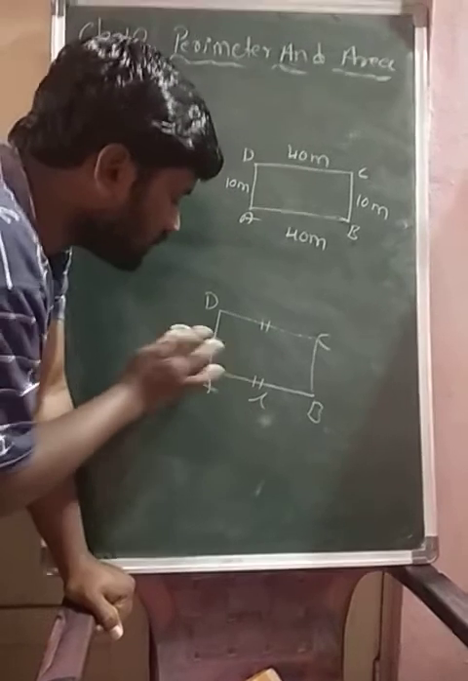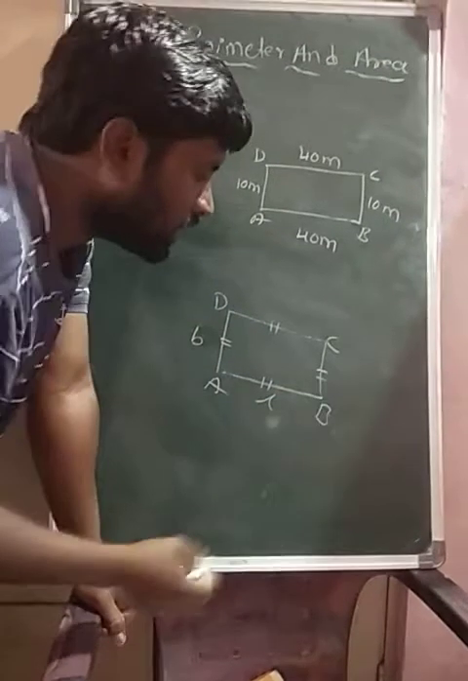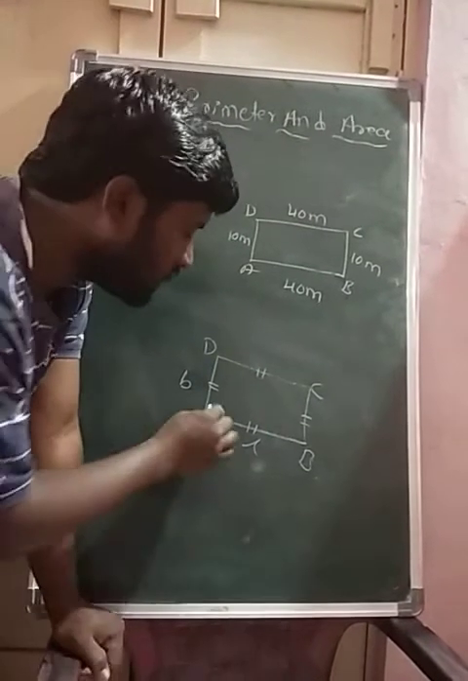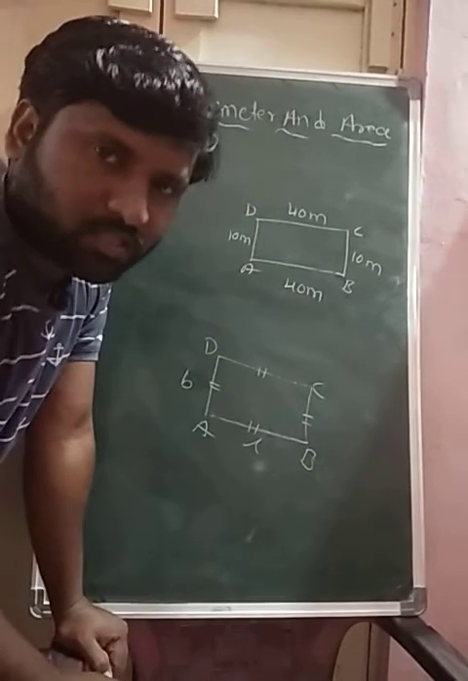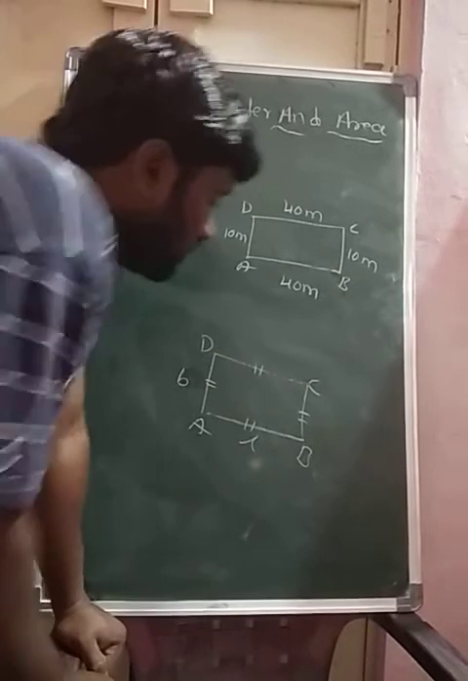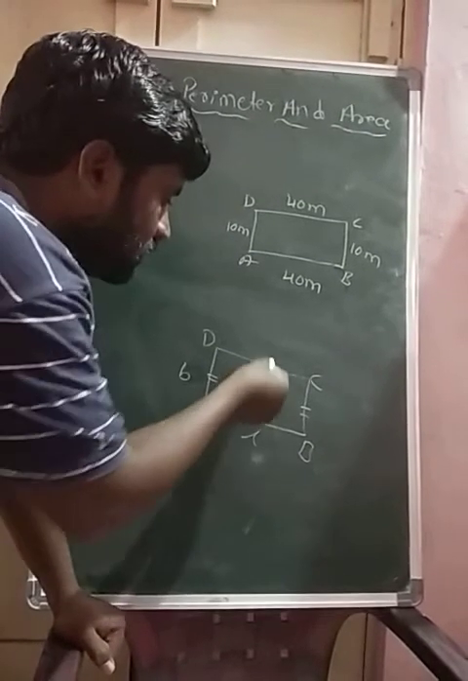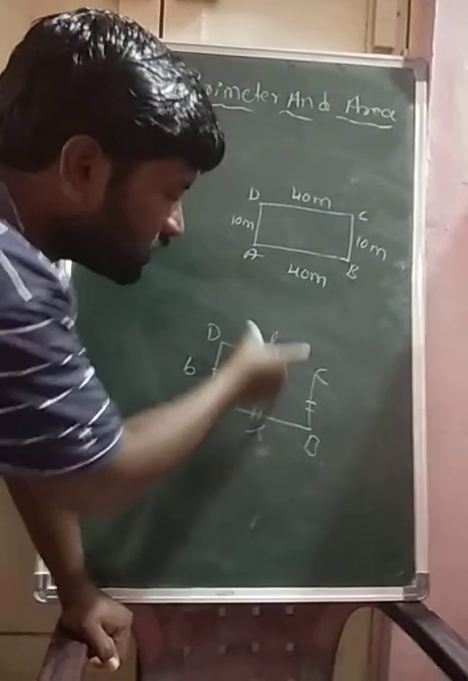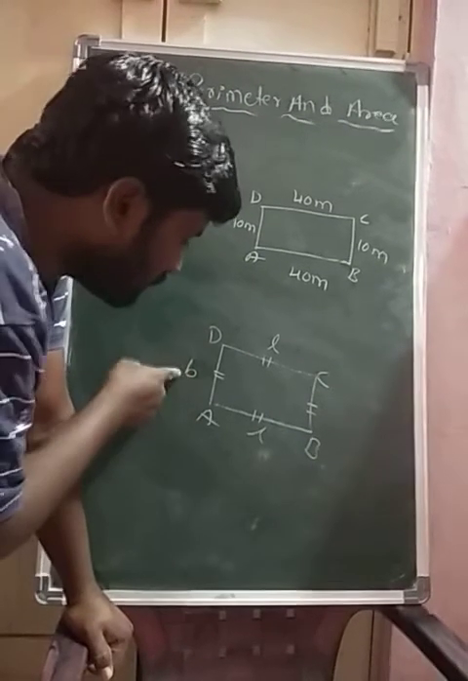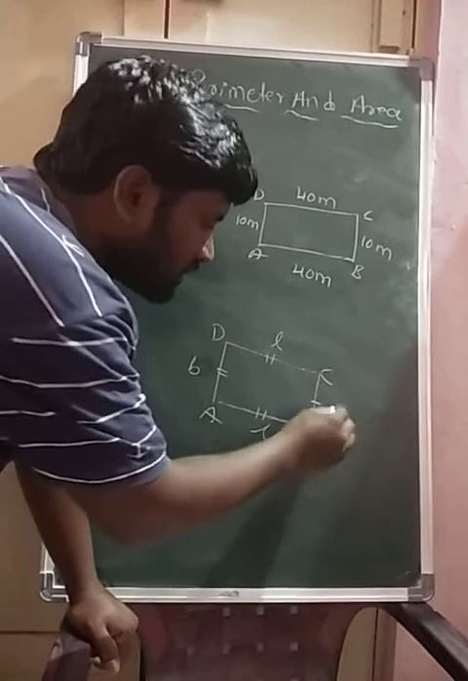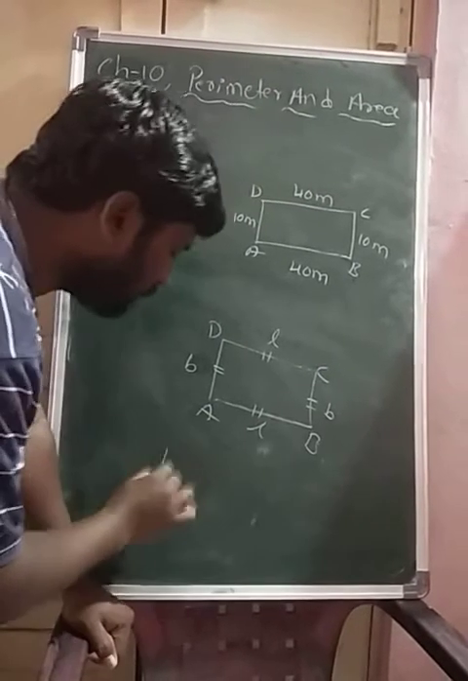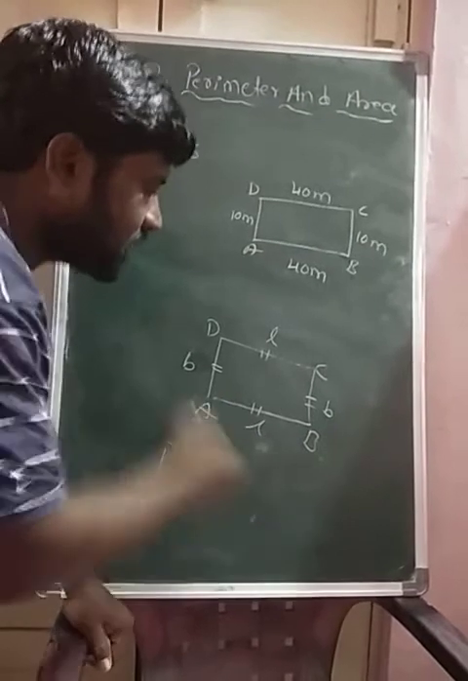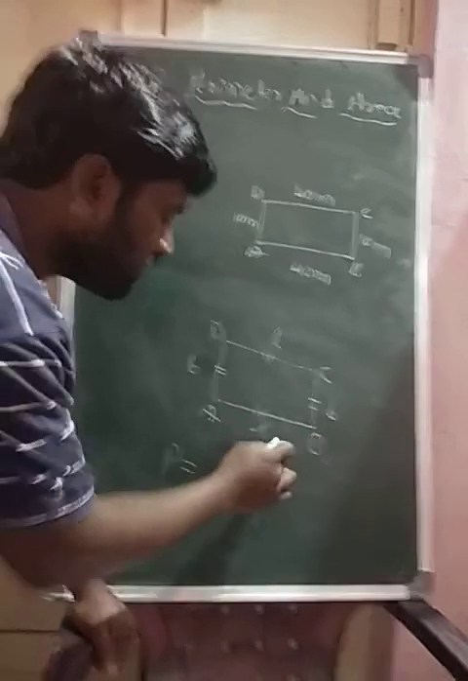In a rectangle, opposite sides are equal and parallel, and each angle measures 90 degrees. So we know AB is the length and CD also length. DA is the breadth and BC also breadth. So if I want the perimeter, then I am going to add all the sides. Here the length AB means what?